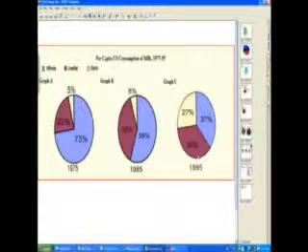Per capita U.S. consumption of milk, 1975 through 95. As you see, we have another key. Blue equals whole milk, purple equals low-fat milk, and white equals skim milk. The mode for the first one, 1975, would it be 73%? Yep, whole milk, 73%.